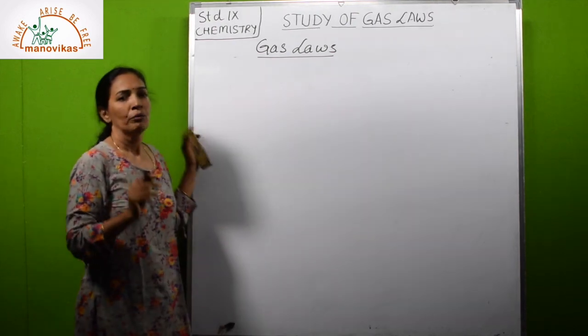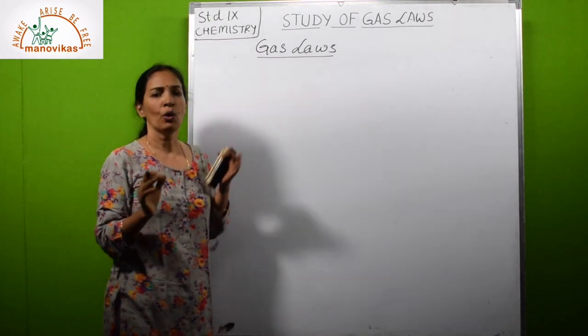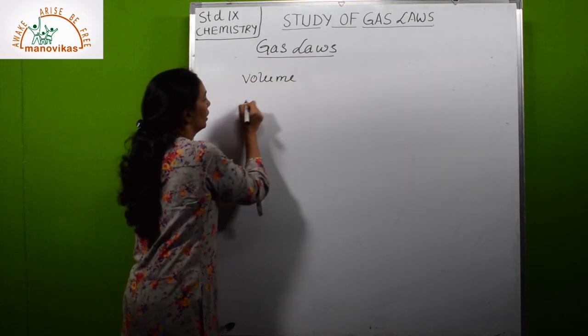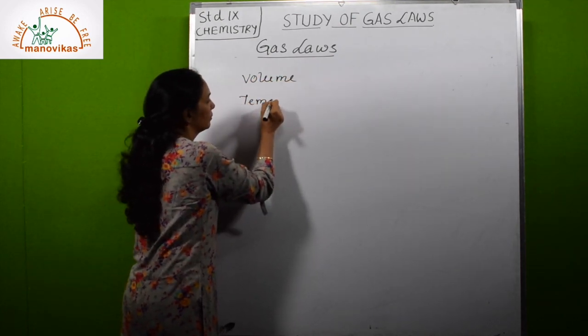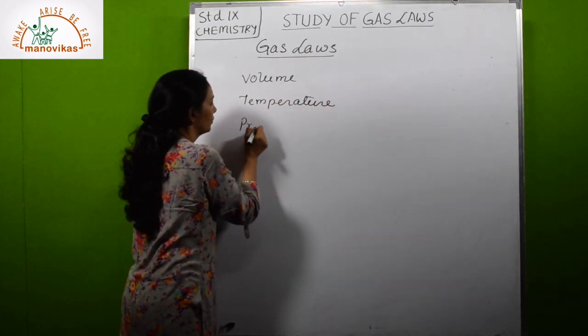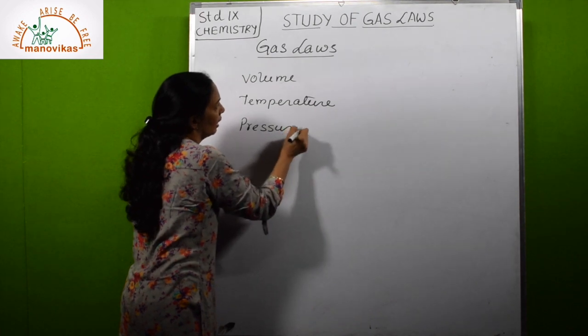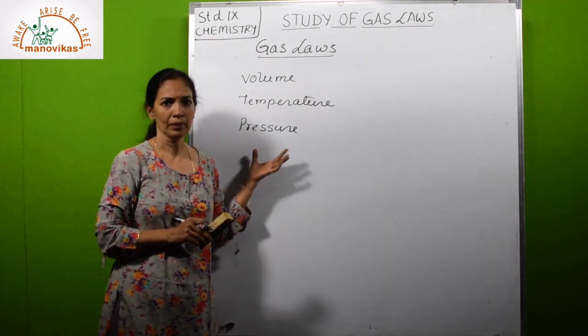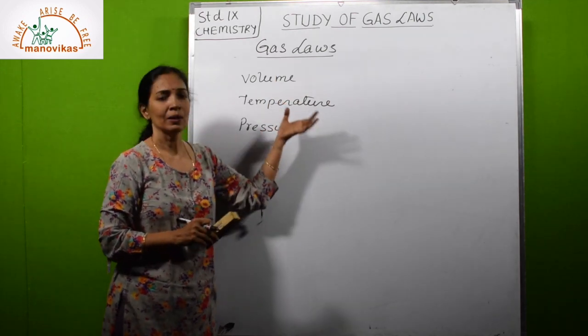For gases, three terms you all know: volume, temperature, and pressure. These three are called variables of state. Now what are gas laws?